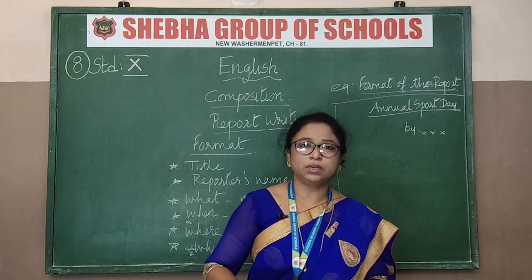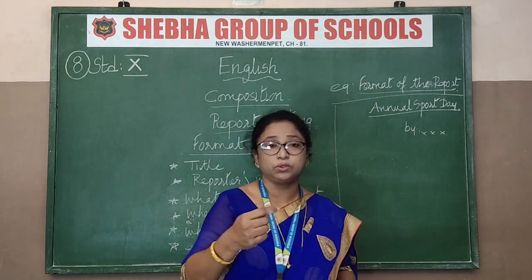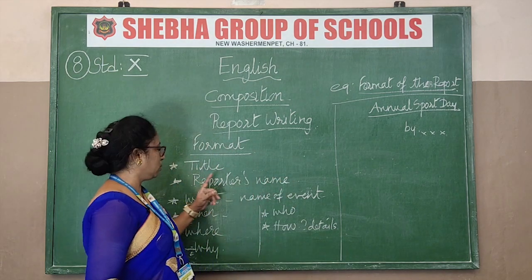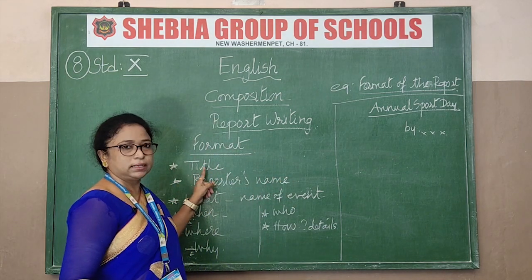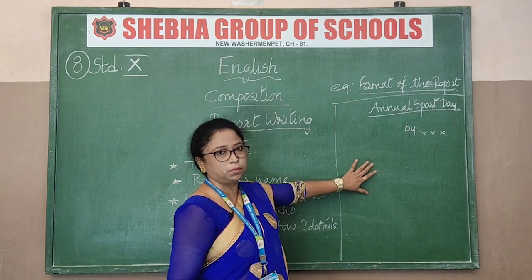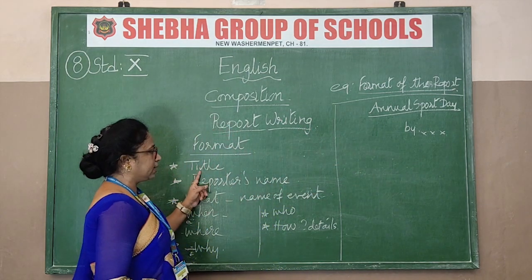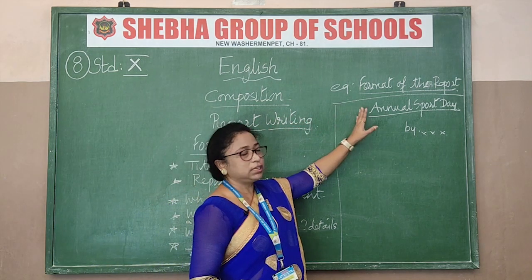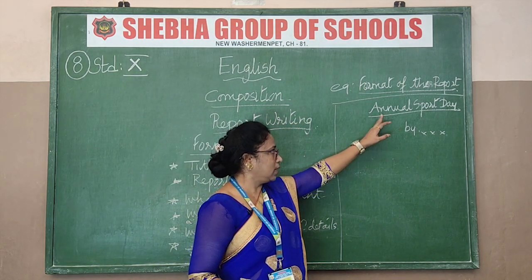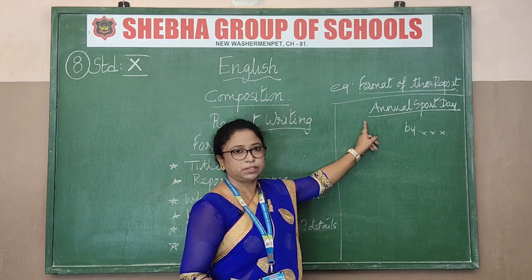Now I will explain to you the format of the report, how you should present the report. Okay. Now this is the format. See, look at the format. Title. What should you write? The title. So this is the format, the example format I have given on the board. So the first thing is the title. You must write the name of the title, the event that happened. Here I have written Annual Sports Day. That's the first thing you must write.